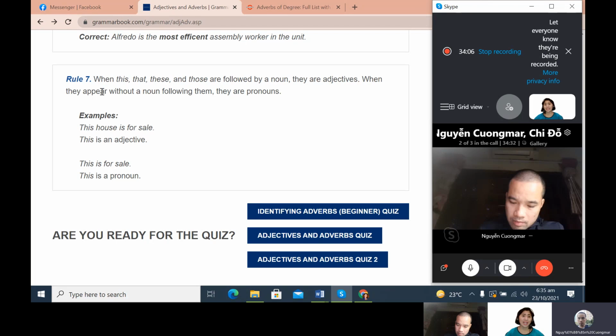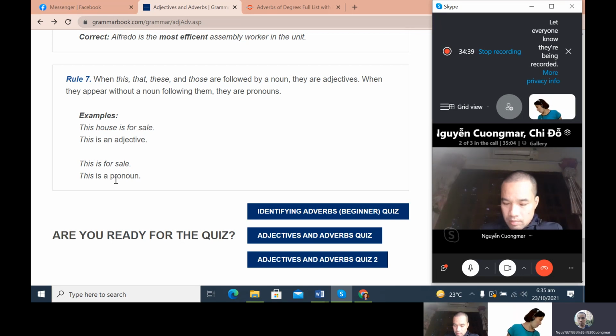But when they appear without a noun following them, then they are pronouns. Okay. See, the words this, that, and those can function in a sentence as an adjective or simply as a pronoun. Now, this is for sale. It doesn't follow a noun. So this functions now as a